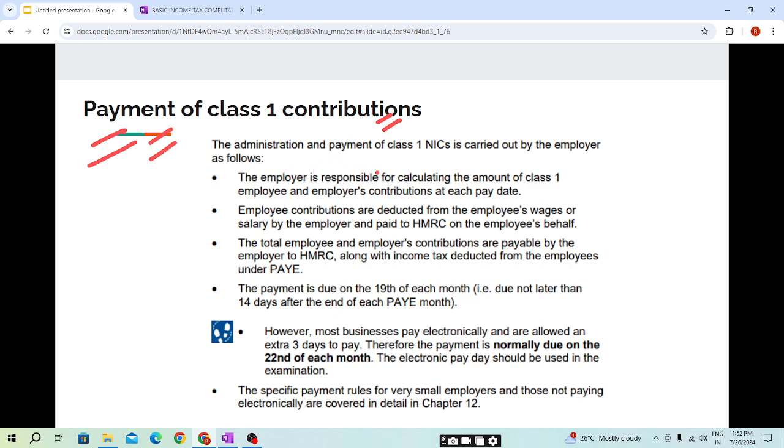The administration and payment of Class 1 NIC is carried out by the employer as follows. As we have seen in our income tax calculation, students, the income tax on the employment income will be paid by the employer.